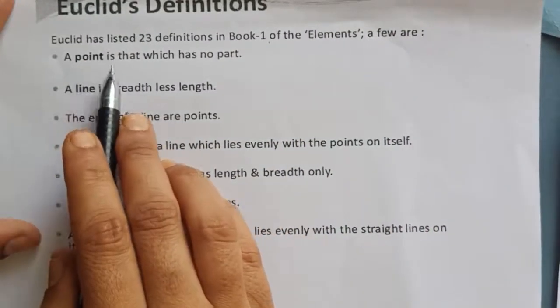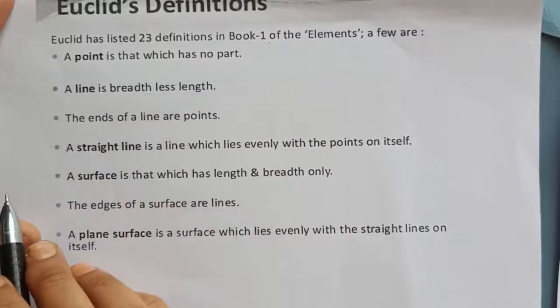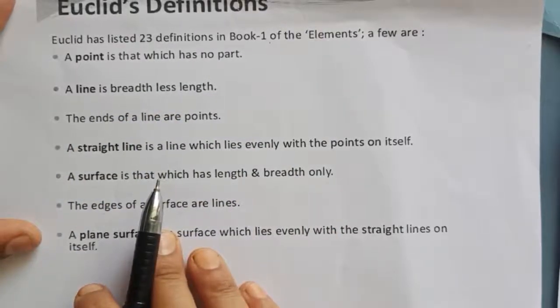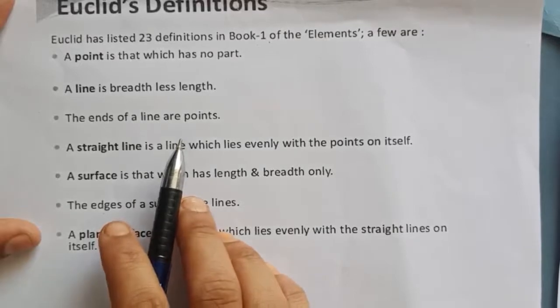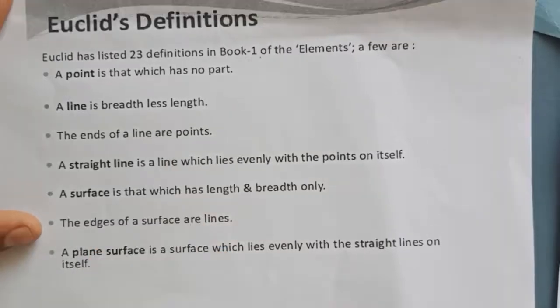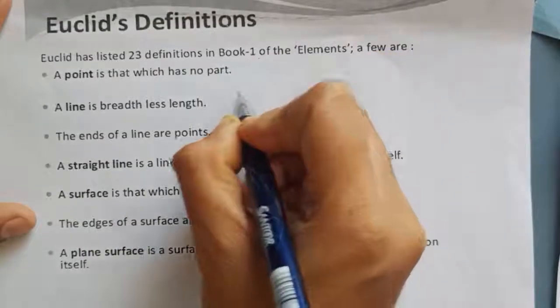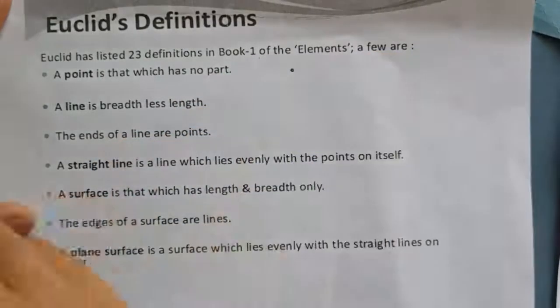A point is that which has no part. According to him, a point has no part. A point means a dot. A dot has no part.